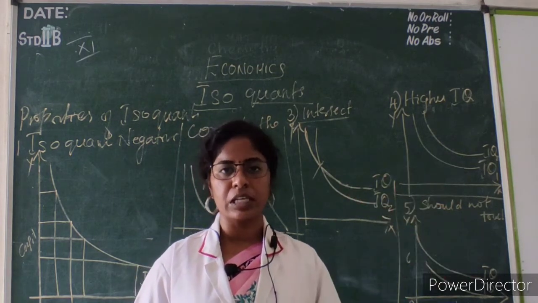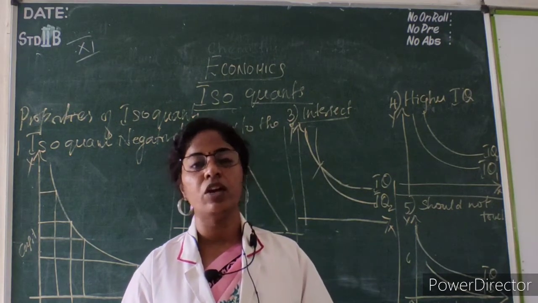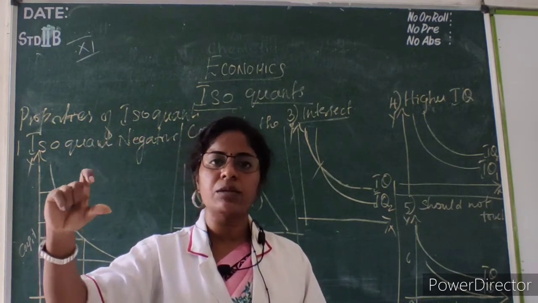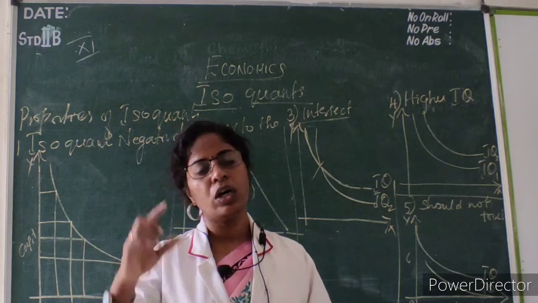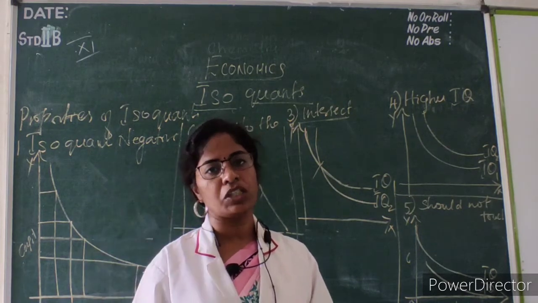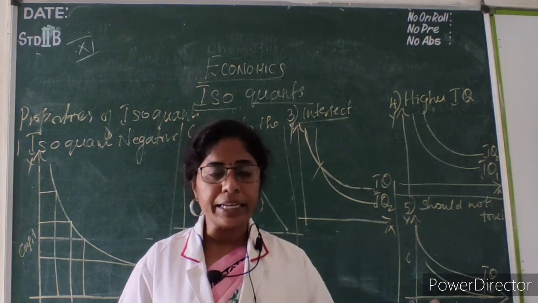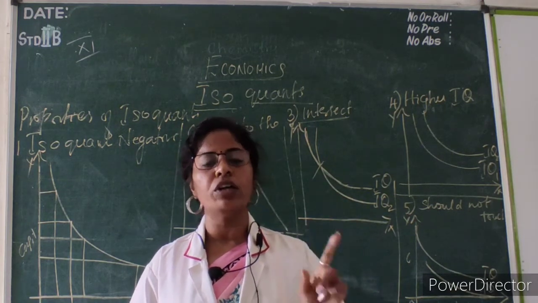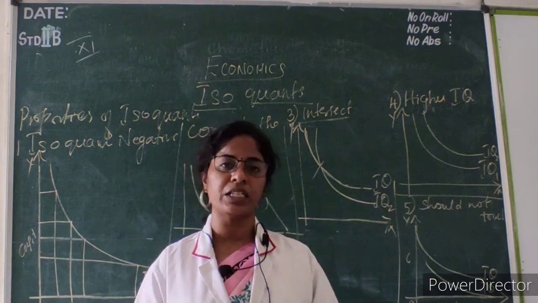In an indifference curve, we saw a consumer equilibrium. Here in the production lesson, we are going to see a producer equilibrium, where a producer gets a maximum level of output, a maximum level of benefit. So the actual mind of a producer, with a limited cost of production, is to get a maximum level of output. The indifference curve is based on the consumer, who with his limited income wants to get maximum satisfaction.